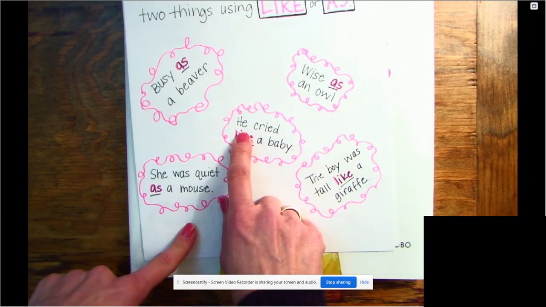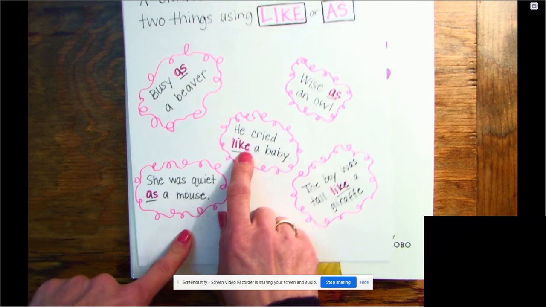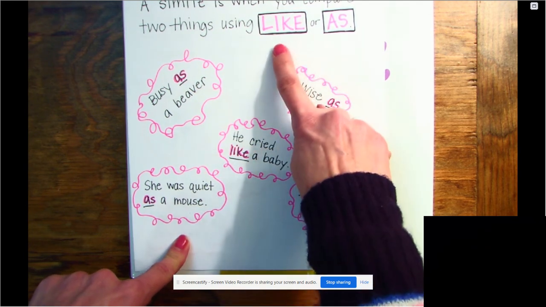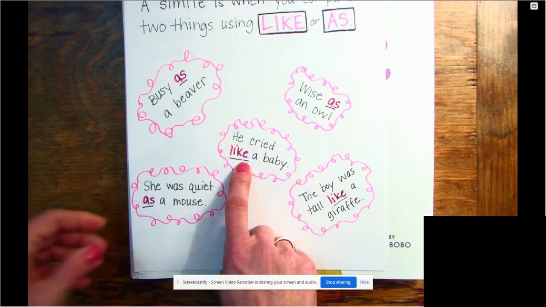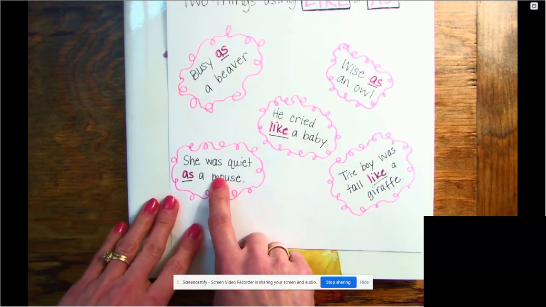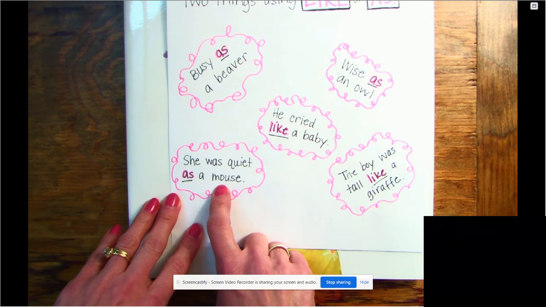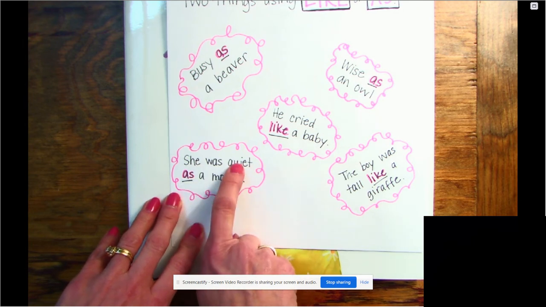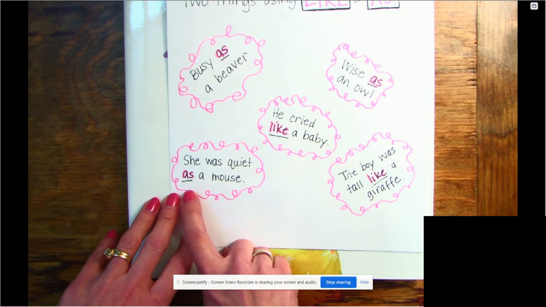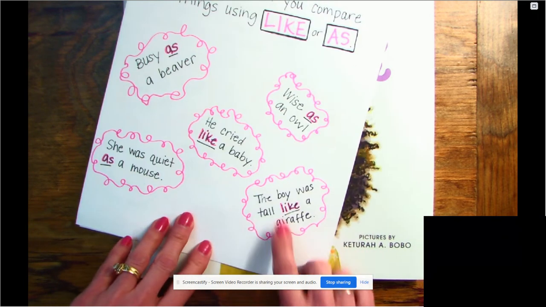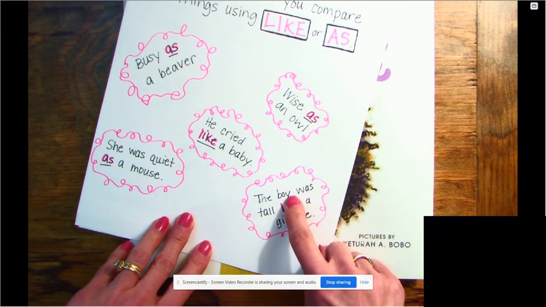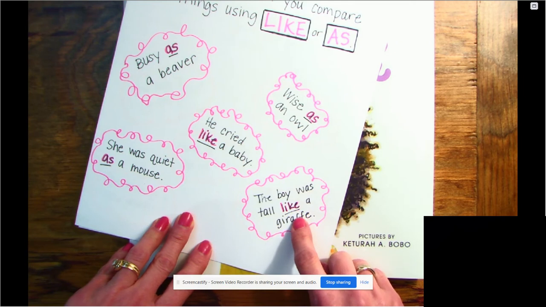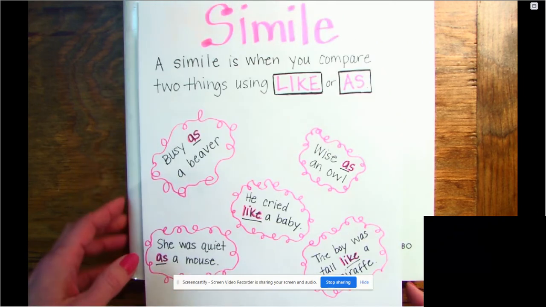How about this one? He cried like a baby. So now I'm not using the word as, I'm using the word like. And I'm describing somebody and I'm comparing them to a baby, right? So you can imagine, you can visualize what that might be like. How about this one? She was as quiet as a mouse. So comparing someone who's being very quiet to how quiet a mouse is, using the word as. And then finally, I've got one here that says the boy was tall like a giraffe. So comparing this boy who's tall, and he's tall like a giraffe is tall. Okay, so that's what a simile is.